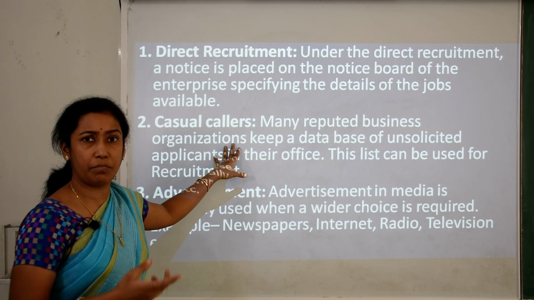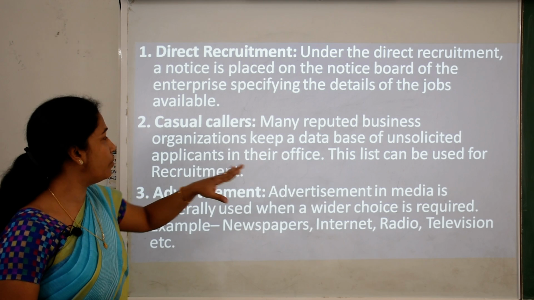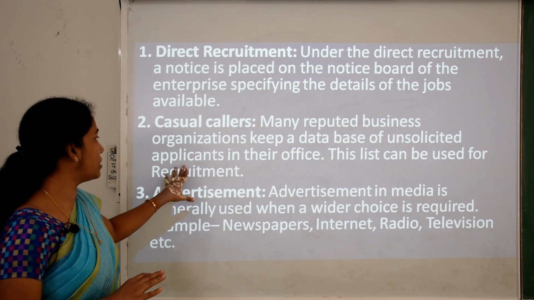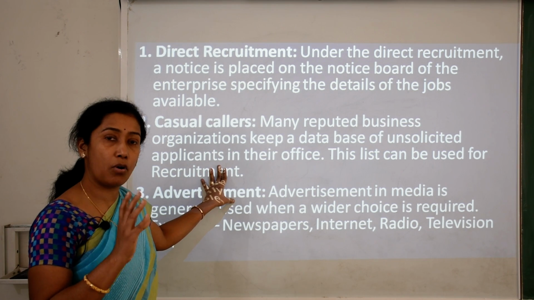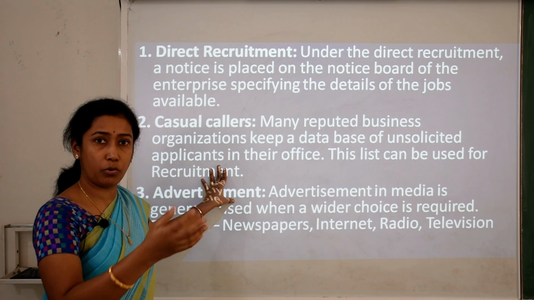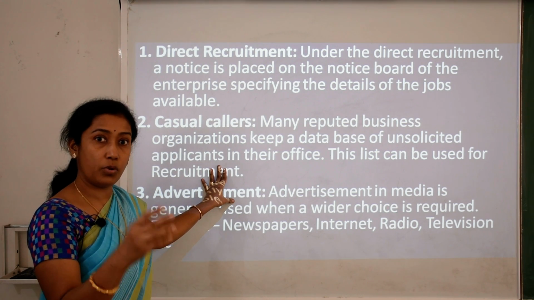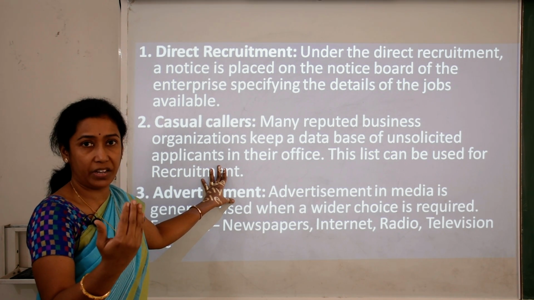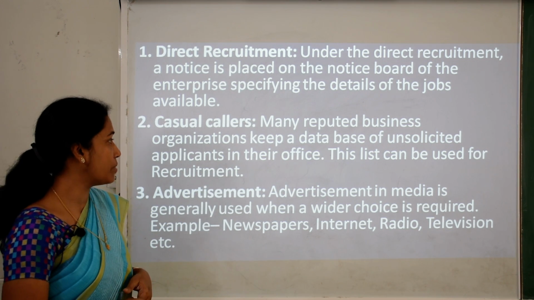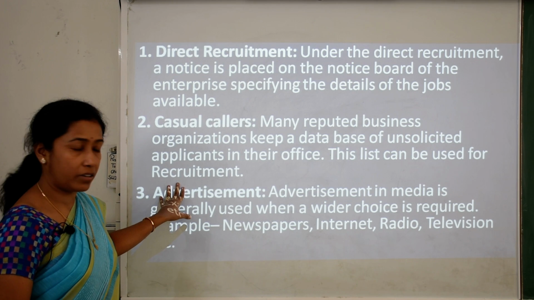Second can be casual callers. That means casually somebody is calling you. Many reputed business organizations keep a database of all unsolicited applicants. That means they keep a record of all those unemployed people who have certain specializations and qualifications. So they can be called casually through their office, and the list can be used for recruitment.